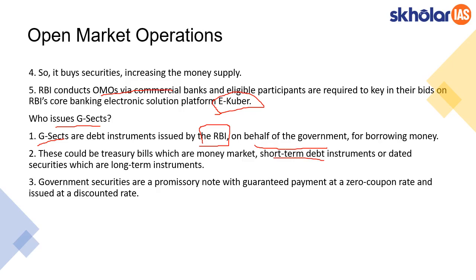Any of these can be part of G-Secs. G-Secs are basically a promissory note, that is, they have guaranteed payment at a zero coupon rate. When we say zero coupon rate, it means there won't be any interest paid; rather, it would be issued at a discounted rate. It's similar to treasury bills. This is how G-Secs are issued by RBI.